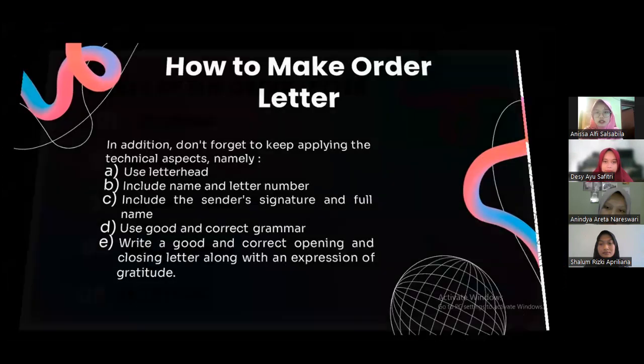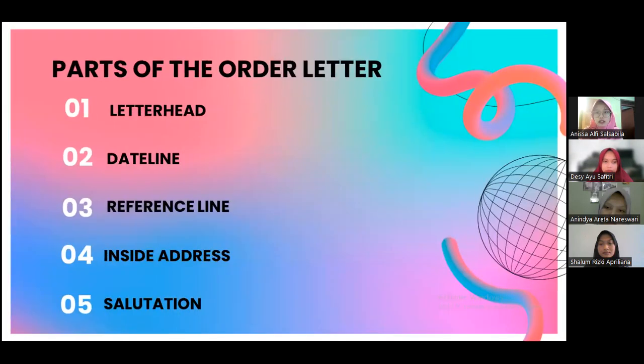This is about the parts of the order letter. The first part is the letterhead. Letterhead is from you as a potential buyer, be it a company, government agency, institution, or an organization. Second is the date, which is the date of the issuance of the letter. Third is a reference line. Reference lines are initials, abbreviations for the name of the person dictating or signing and typing the letter, usually like your ref or our ref. Fourth is the inside address, the full name and address of the company or recipient of the letter.